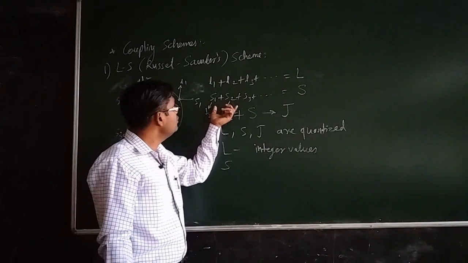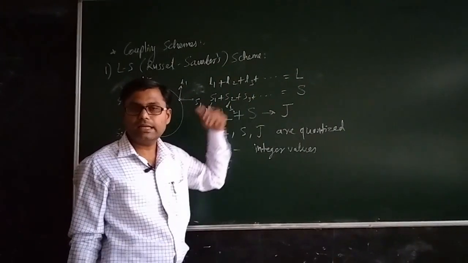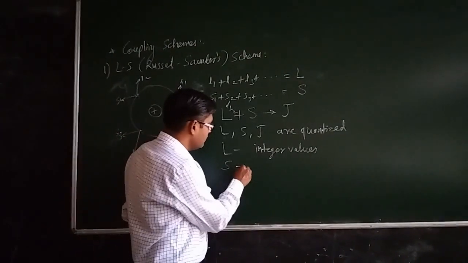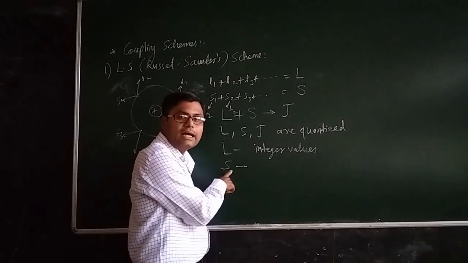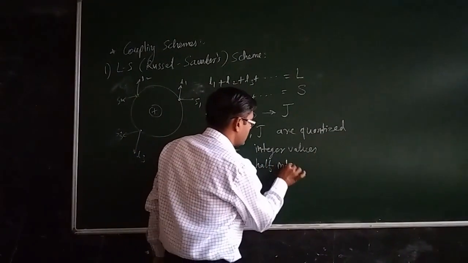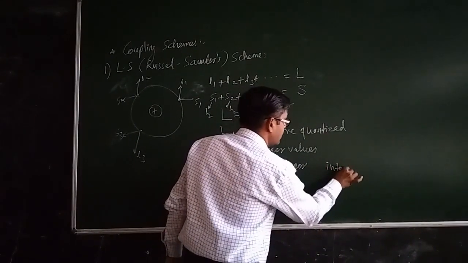So when you add all these S vectors, sometimes you may get an integer value, sometimes a half-integer value. So capital S, which is the total spin quantum number of the atom as a whole, sometimes will be half integer, or sometimes it will be integer.